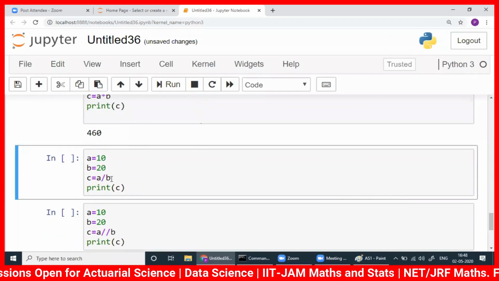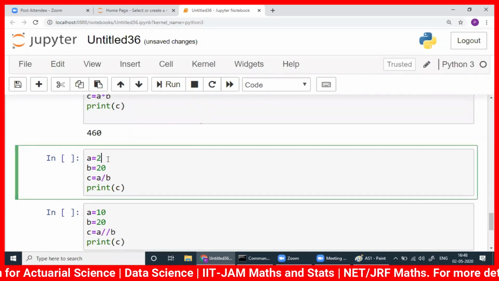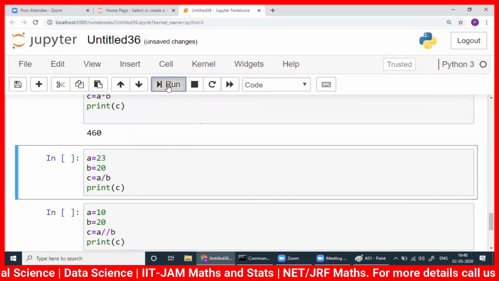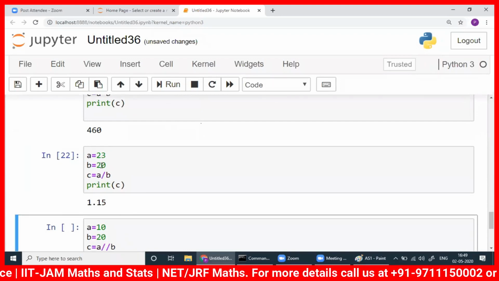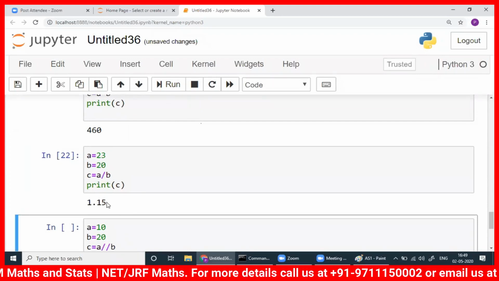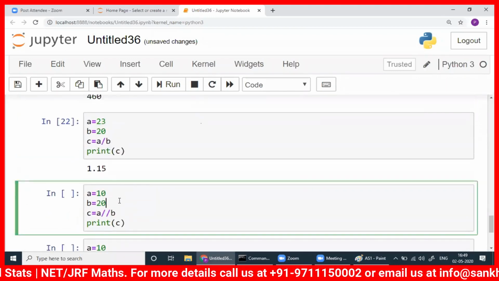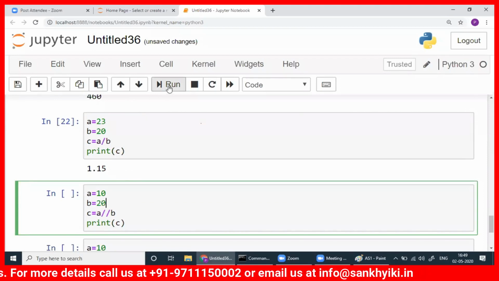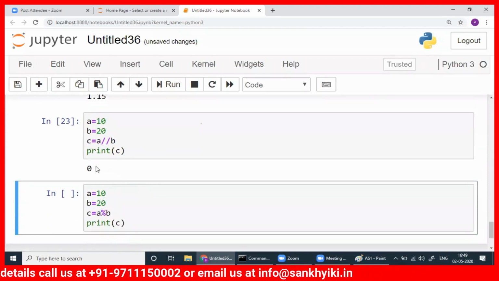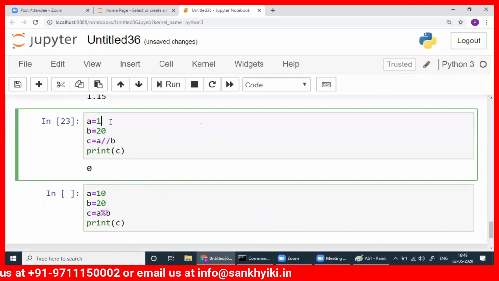Now come here. You want to divide 23 and 20. You divide here. You get 1.15. Okay. If you use a calculator, it will give you 1.15 as well. Now here, when I write double slash, you run this one, what will you get? You will get 1 here. Okay, let me make it 23.